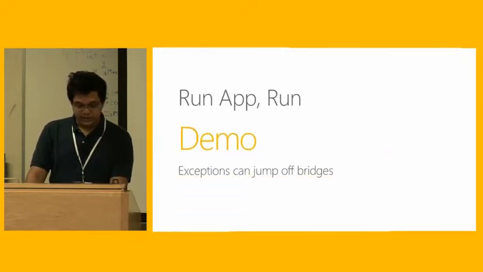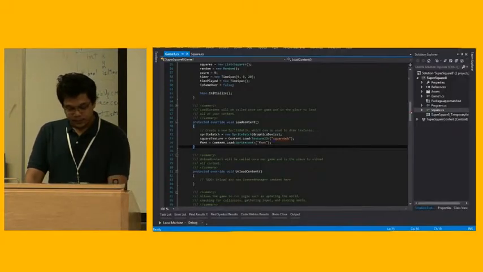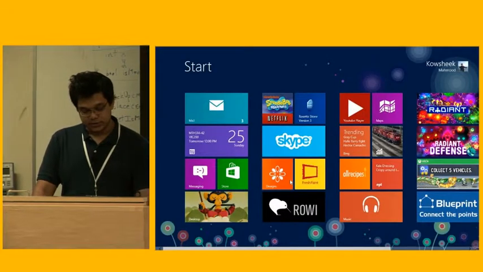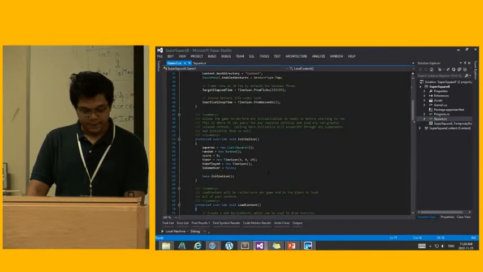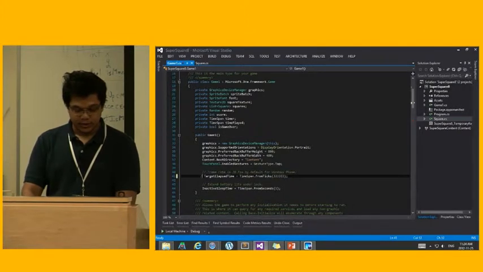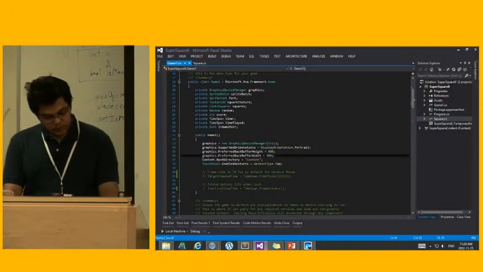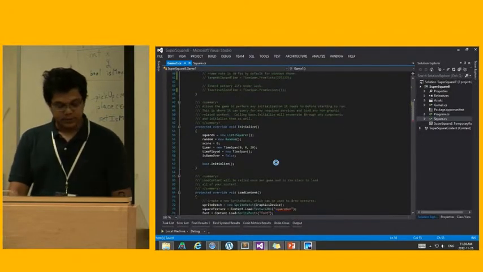Now, let's see if I get any exceptions if I run my application. Here you go. And it crashed, so there must be something wrong here. I know that this is for the Windows Phone, so I don't really need this. Also, this is for the Windows Phone, things I don't really need. So maybe I'll run it now and see if it works.